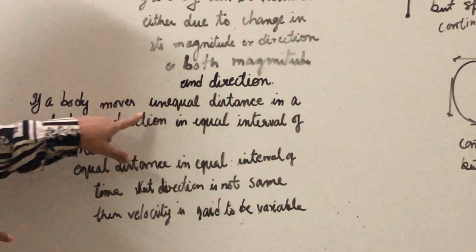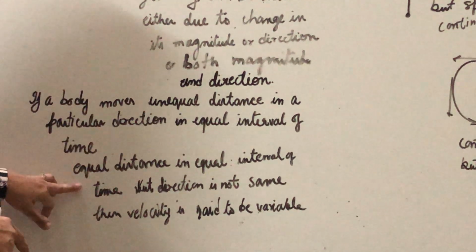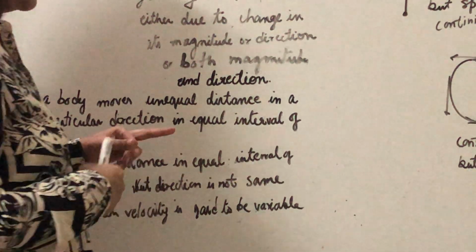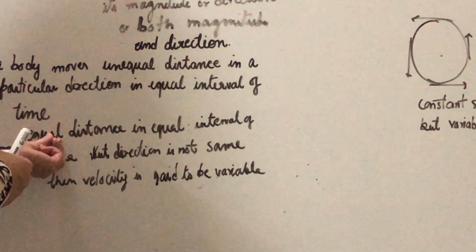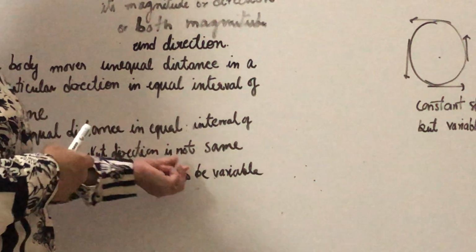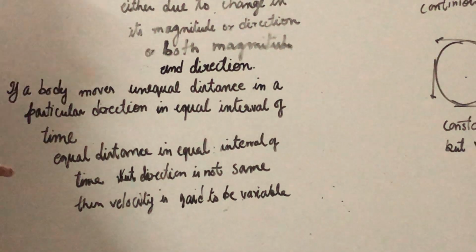In some other cases, the direction is changing but the magnitude is same. Why the magnitude is same? Because the question is saying equal distance in the equal interval of time. So in both the cases, it is known as the non-uniform or variable velocity.